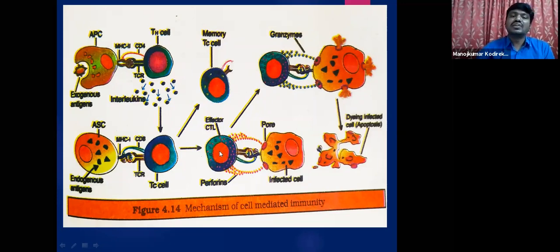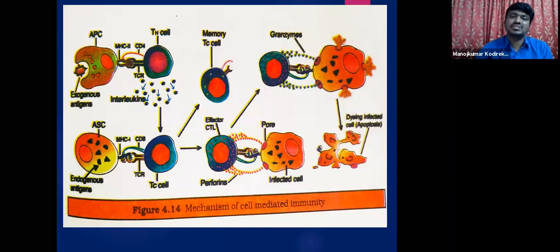The cytotoxic T lymphocytes will release two different substances, like perforins. What do they do? Perforins are a kind of enzymes that will make pores on the surface of this infected cell. So this is the infected cell and this is the cell membrane. The cell membrane is punctured with the help of these perforins, so they make pores. Once these pores are made, granzyme enzymes enter into the cells along with the perforins. What happens? These granzymes release certain enzymes such as caspases. These are nothing but again proteins.